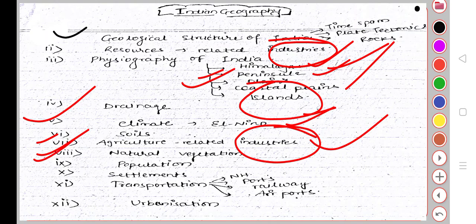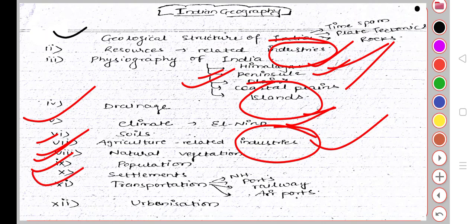Next topic is natural vegetation. If you see natural vegetation, what is the impact of the environment on natural vegetation, and what are the benefits to India from natural vegetation. Okay, so next topic is population. Increasing population of India, what is the negative impact on India, and what is the positive impact of population. So all these things please remember, very important topics.